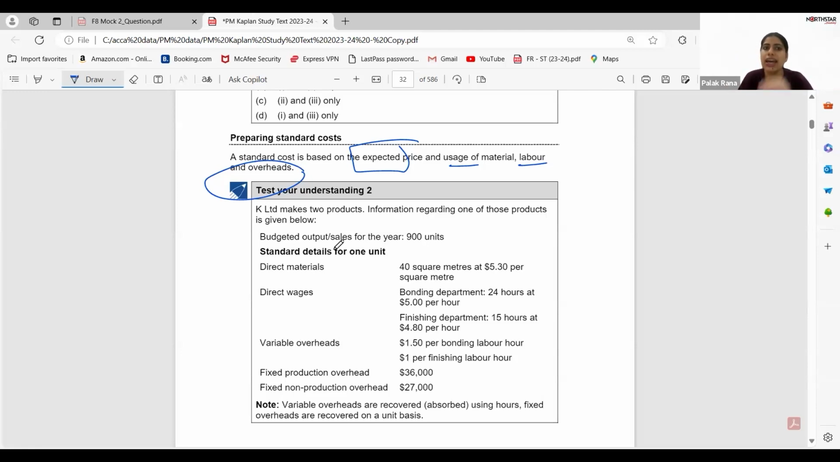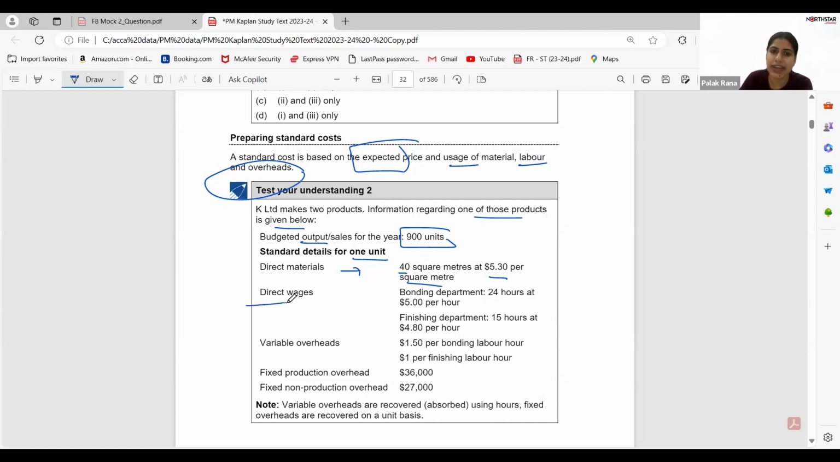Now, TYU2, K Limited makes two products. Information regarding one of those products is given below. Budget output sales for the year is 900 units. Budget means we have already decided that we will be producing or selling 900 units for the coming year. Now they have created standard data that for one unit, direct material will be costing 40 square meters at 5.3 per square meter, right?